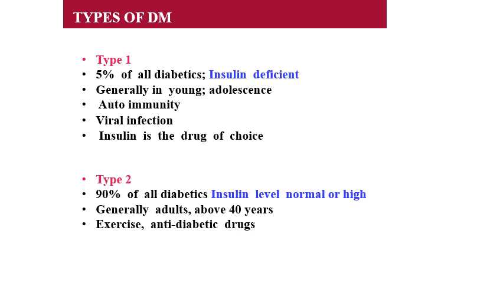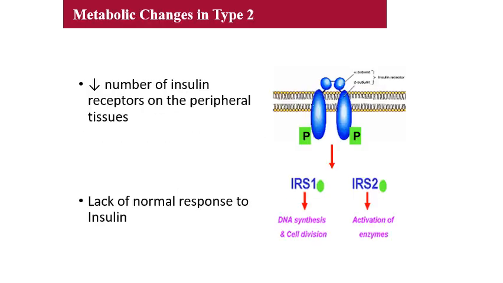Okay, now the symptoms. Here we see the metabolic changes in type 2 diabetes mellitus, where there will be a decreased number of insulin receptors on the peripheral tissues, and a lack of normal response to insulin. So I said in type 2 diabetes mellitus, it can be due to decreased insulin receptors on the cell surface